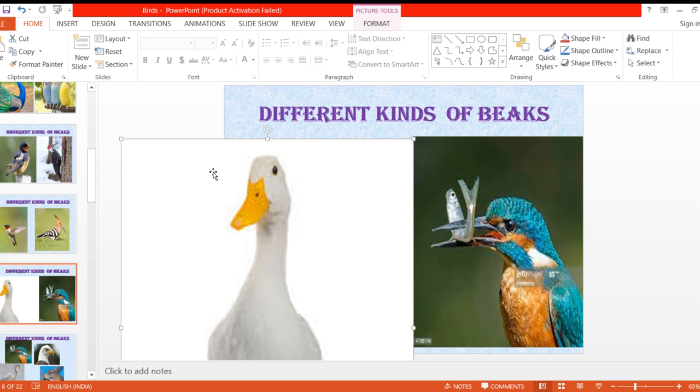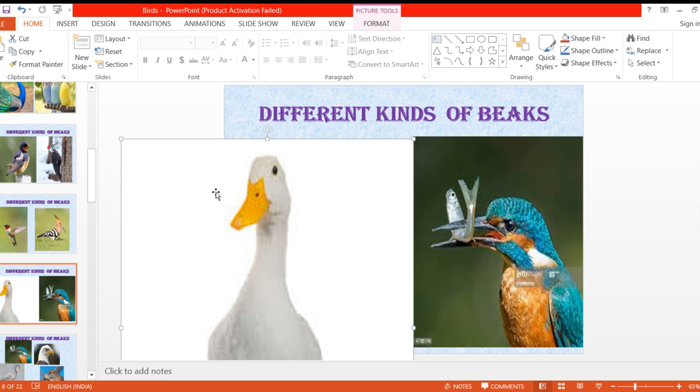This duck lives in the water. So the birds which live in the water, like pelican, this duck, and all, they have a broad and flat beak. See, this beak is a little bit broad and flat, isn't it? And there is a small hole also over here. Can you see the hole here?